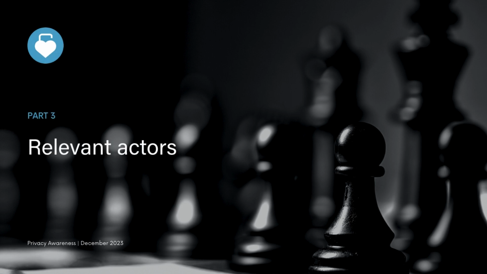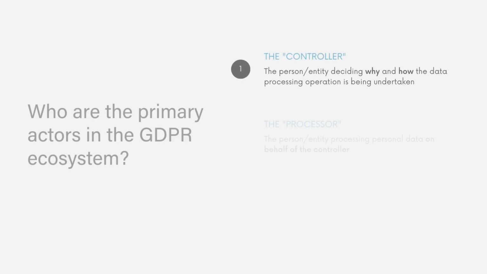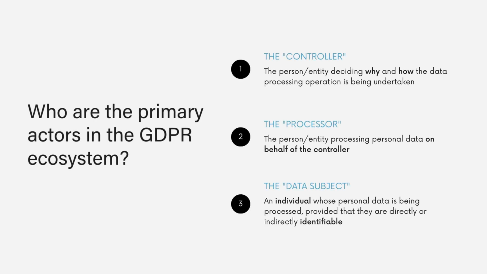Let's move on to discuss who the primary actors are in the EU privacy ecosystem. Under the GDPR, there are three primary entities involved. At the center of this ecosystem is the data controller. This is the person or entity that determines why a particular data processing operation is being undertaken and how the operation is to be carried out. This is most often the company that you are interacting with to buy a product or service. For example, Amazon when you are buying a Christmas present.